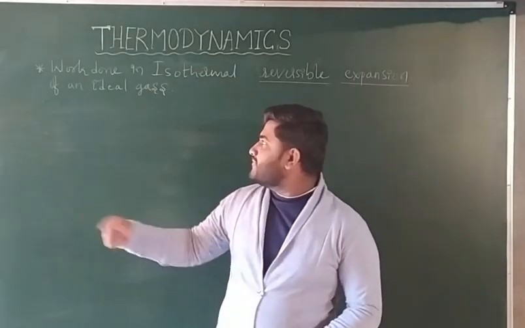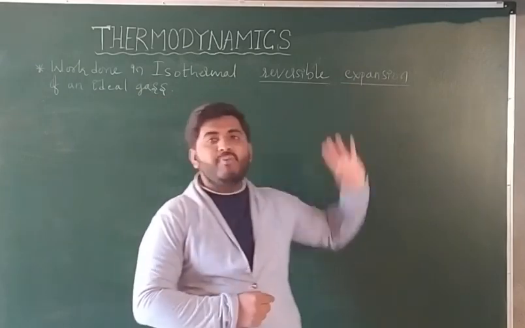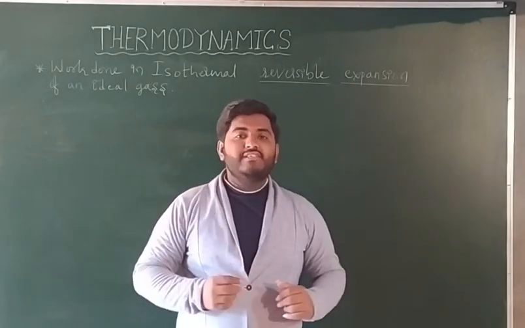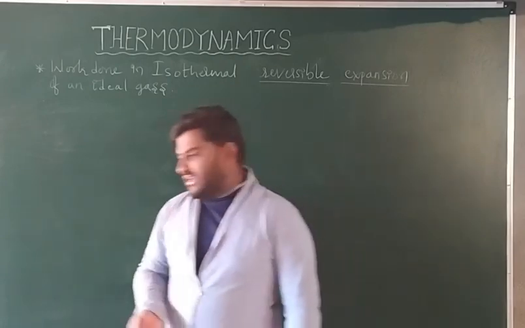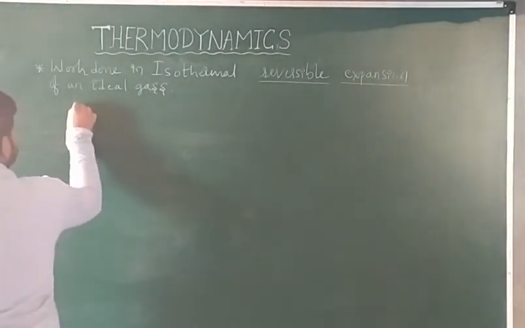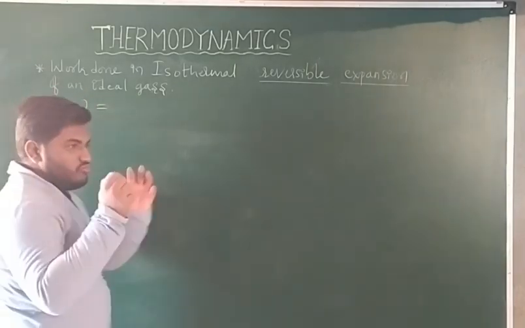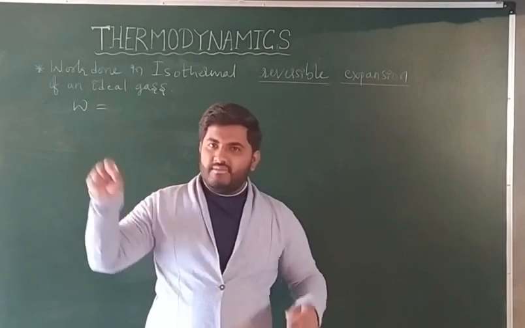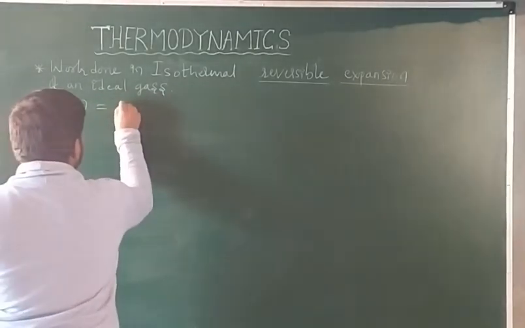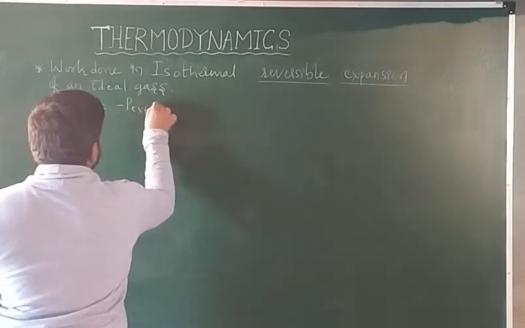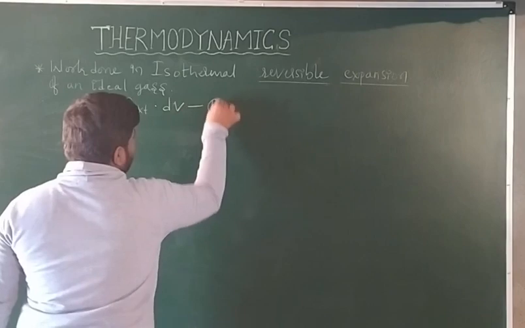Okay, this is the second one. Work done in isothermal reversible expansion. Expansion means volume increases. Expansion of an ideal gas. So you know already, work done during expansion of an ideal gas, if a small amount of volume change is there by applying a small amount of pressure, is given by W is equal to minus P external into dV. Right? Let us say this is equation number 1.